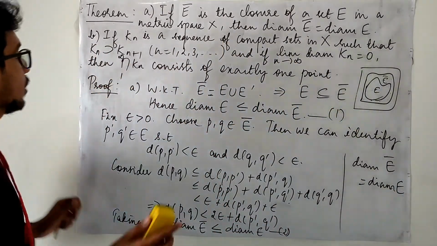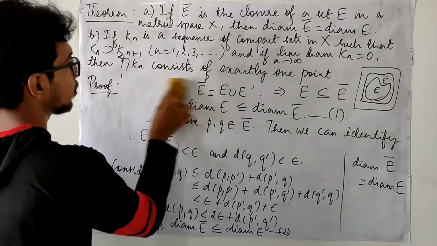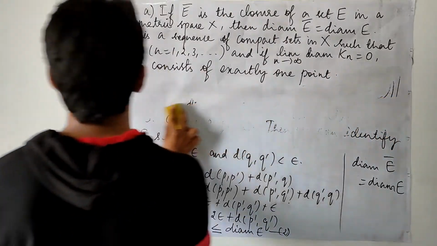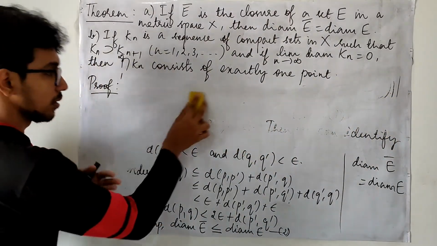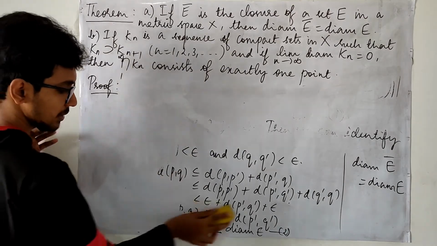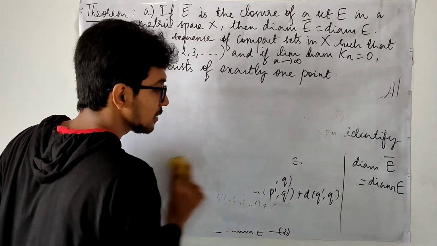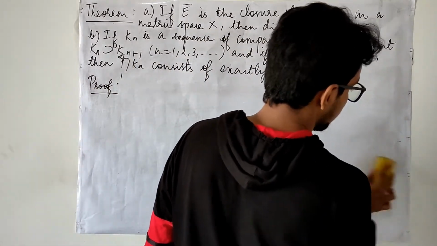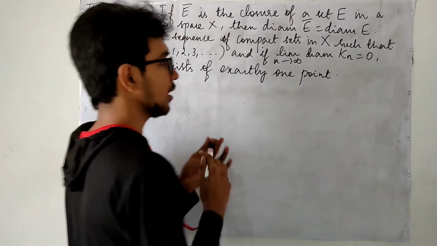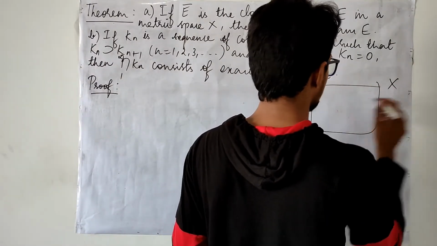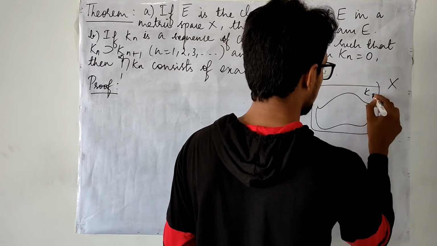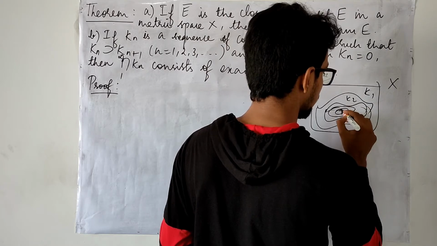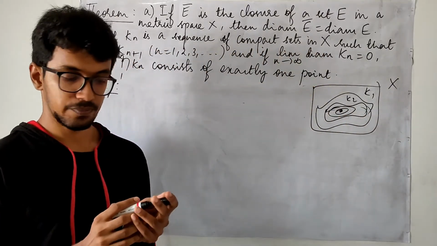Now, in the second part of this theorem, what are we going to prove? We have a sequence of compact sets in a metric space such that the previous set contains the next set. When you try to plot that in some rough diagram, this may be your metric space. If this is your K1, this kind of set is your K2, you have K3 inside, K4, K5. This is going this way.